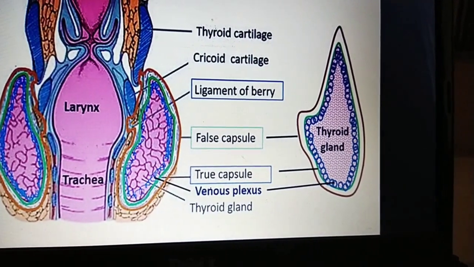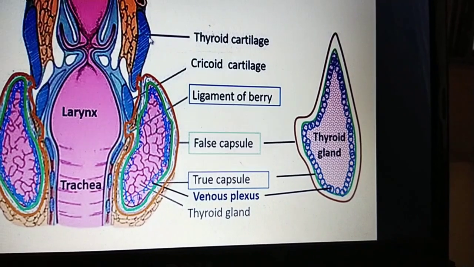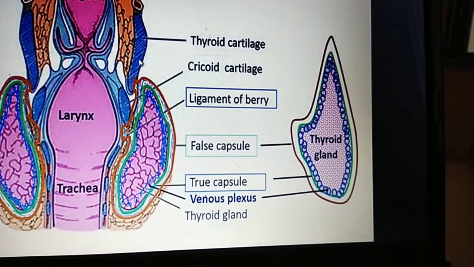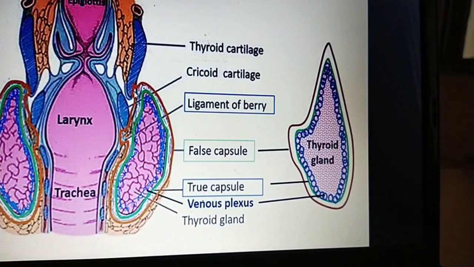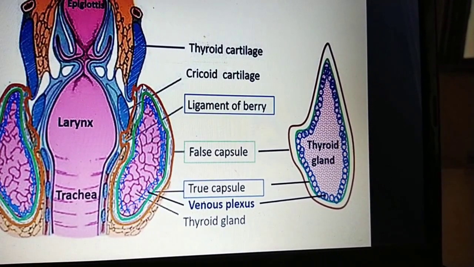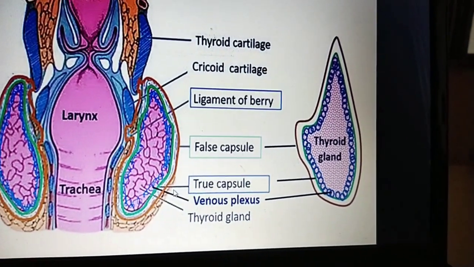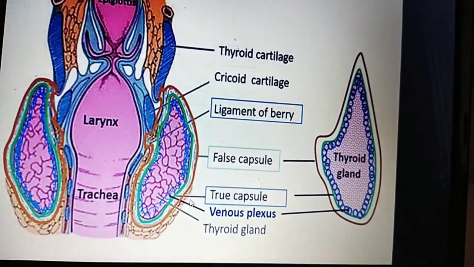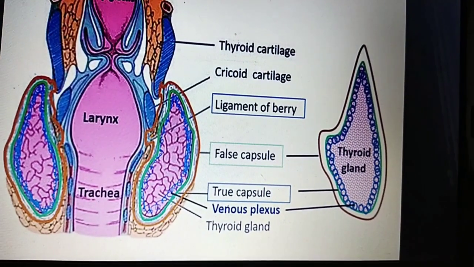Another one is the pretracheal fascia, the fascia that covers the larynx or thyroid cartilage and the trachea. It also covers the thyroid gland, and it is also attached to the fibrous covering of the pericardium.